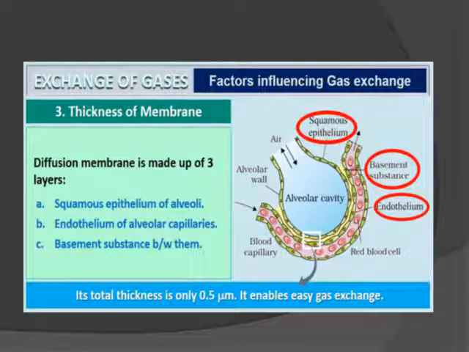Next, the thickness of the membrane. The diffusion membrane surrounding your alveoli is made up of three layers: number one, the squamous epithelium of alveoli; then the endothelium of the alveolar capillaries; and a basement membrane between them. Its total thickness is only 0.5 micrometer. It enables easy gas exchange. So that plays a very important role in the exchange of gases.